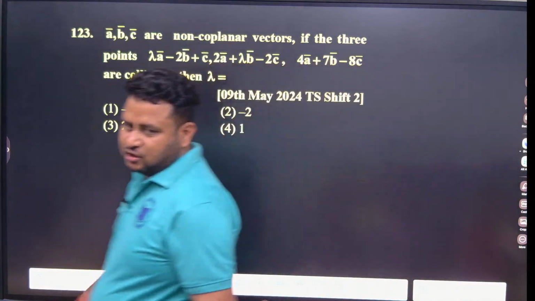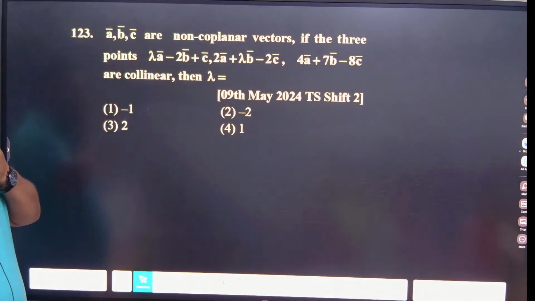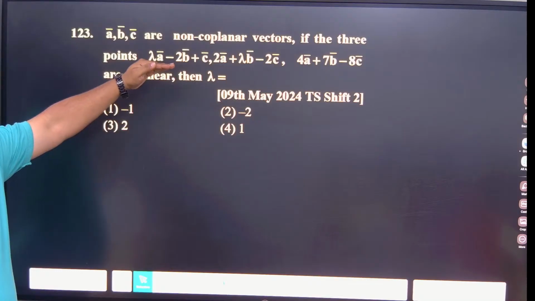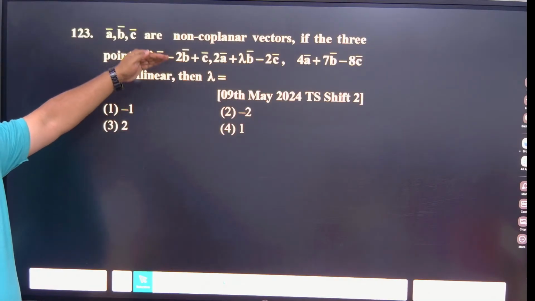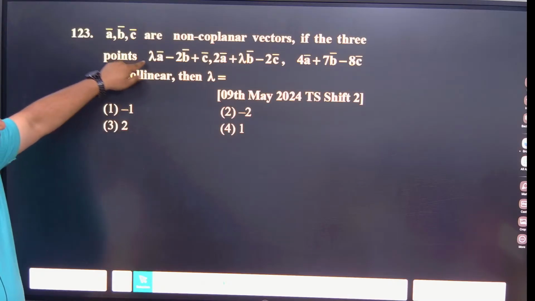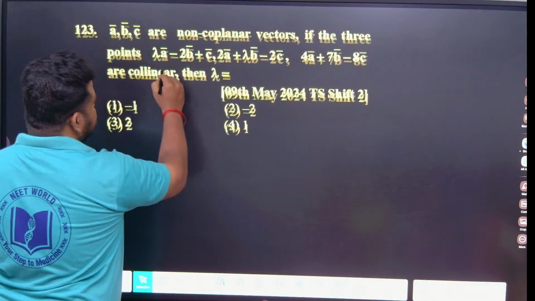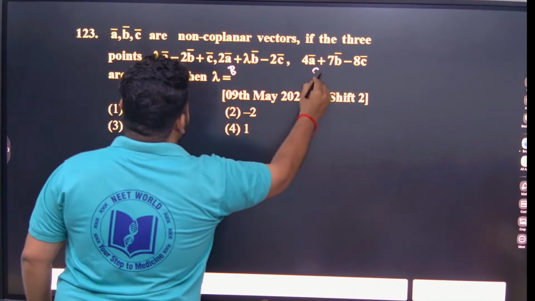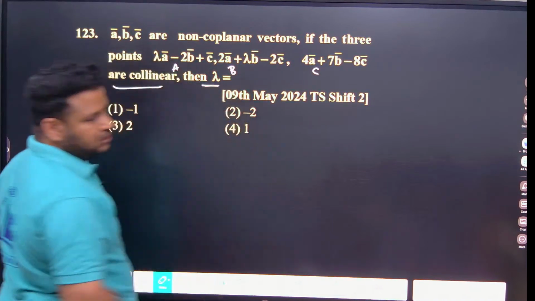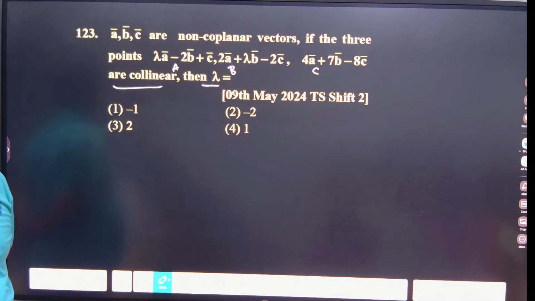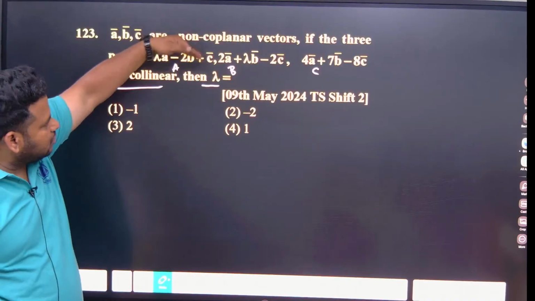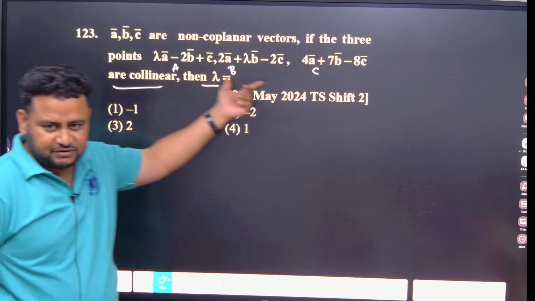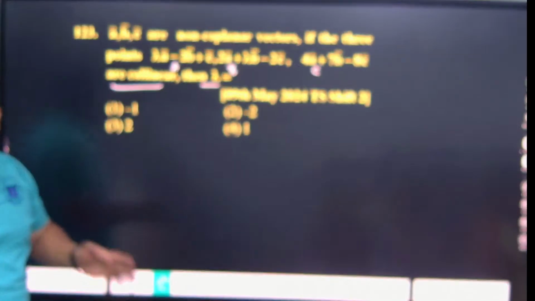So see here, look at this question, all of you, please focus. A, B, C are non-coplanar vectors. Listen carefully, read the question. If the 3 points, let this be point A, B and C, are collinear, then lambda is equal to what? They are telling they are collinear. Forget about this, they are non-coplanar vectors, okay, fine. These are the points they have given. They are collinear, then lambda is equal to what?